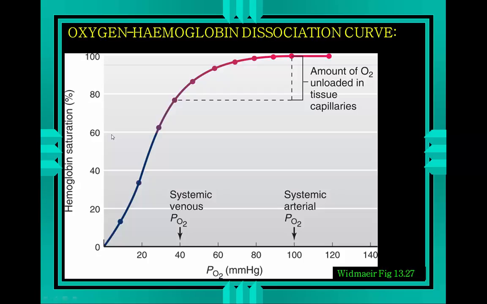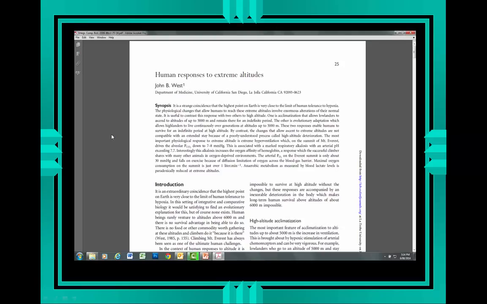Now, I could go on and on about the components or the consequences of these changes, but I just wanted to set the scene. But in the spirit of true blended learning, Stuart and I found a good article by an eminent respiratory physiologist and sometimes tuna fisherman, John West, who wrote an article on the human responses to extreme altitudes. It's fairly straightforward, it's fairly interesting, at least I found it interesting, and that gives you an idea.